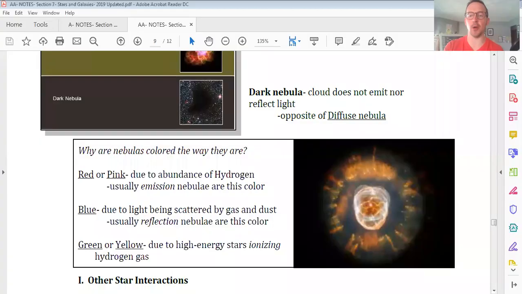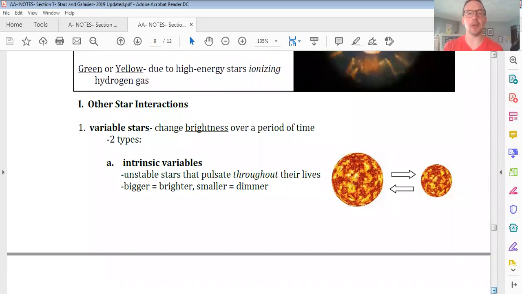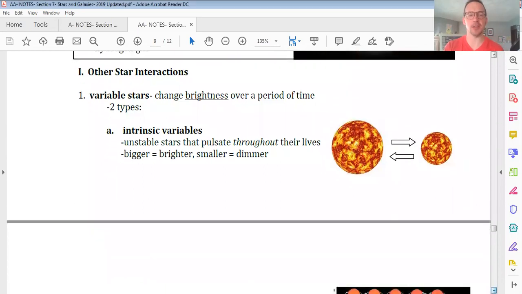All right, let's get back to the action then with the notes. We'll pick up the rest of the questions a little bit later. So let me go ahead and share my screen with you again. Hopefully you're following along. So letter I, what are some other interactions that stars can do?